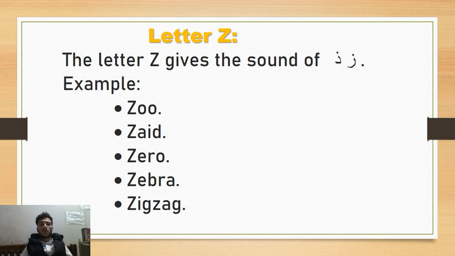Okay, this was about English alphabet, and after this lecture I will provide you some blender words, consonant clusters that two letter combine and give someone sound, like ch give us the sound of cha and ka. Okay, sh give us the sound of sha. And the next video, inshallah, I will make this video about this.